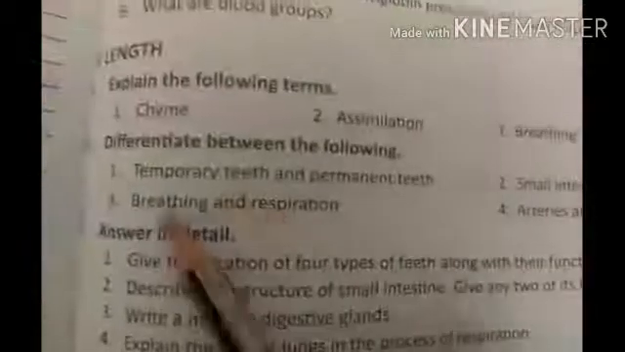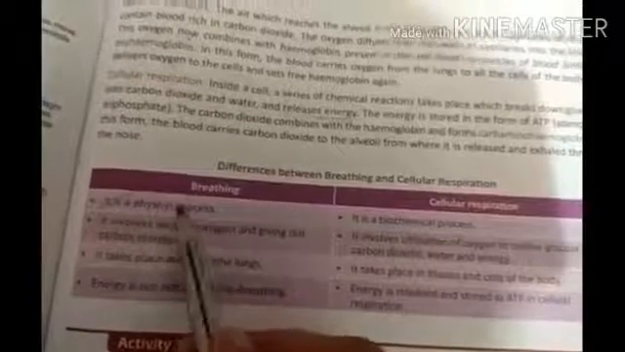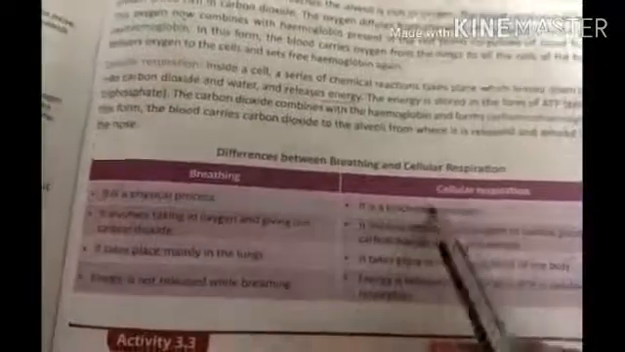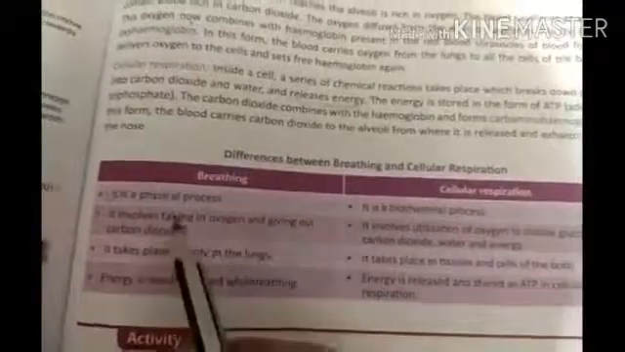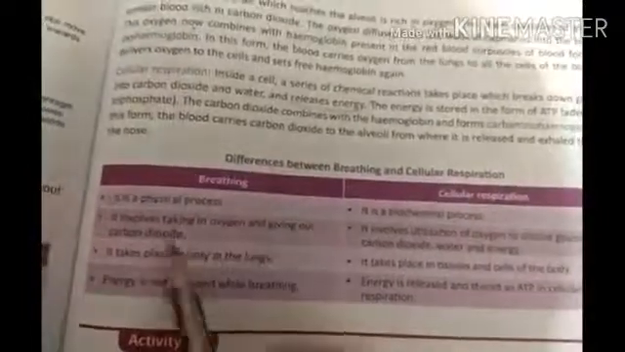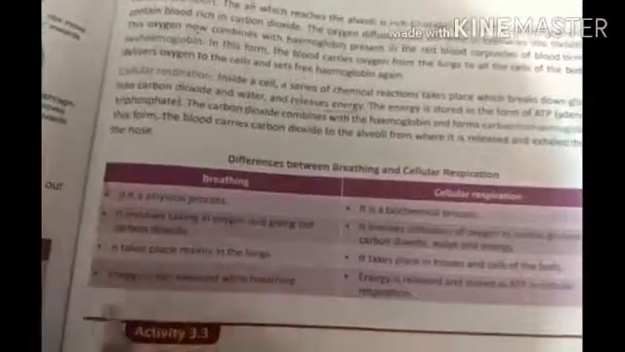Then breathing and respiration difference. So on page number 43. So students, here you will note down the first point, that is under breathing you will write this one, and under cellular respiration you will write this one, and the fourth point you will note down. Okay, don't write the second and third one. So here this is your first point and this is your second point. Okay.